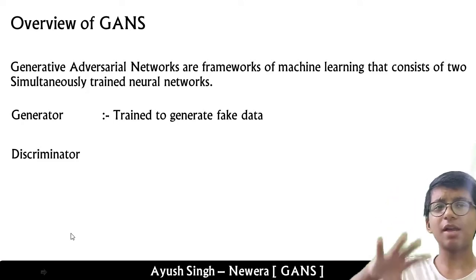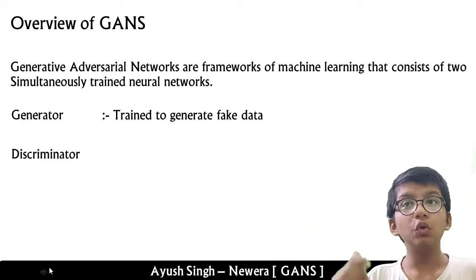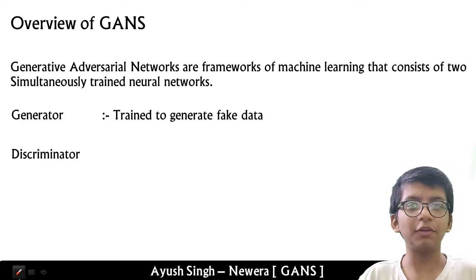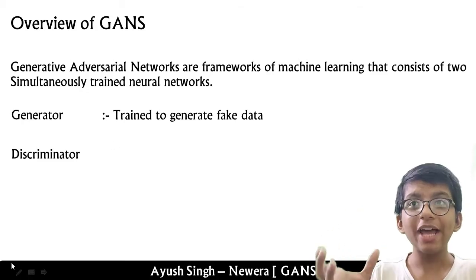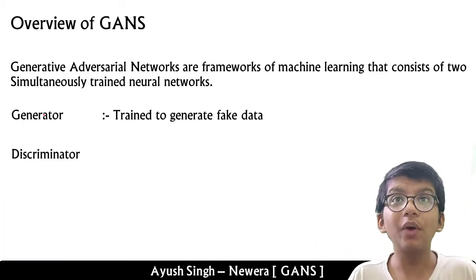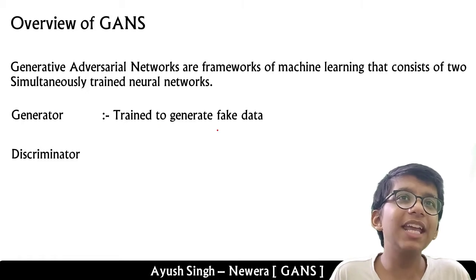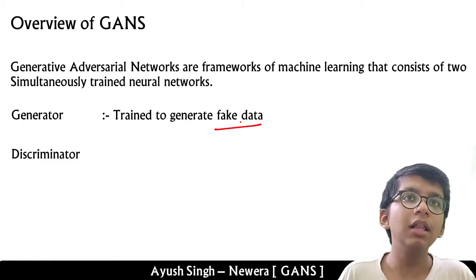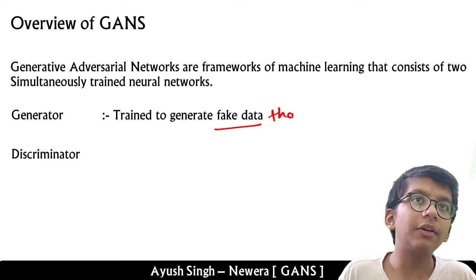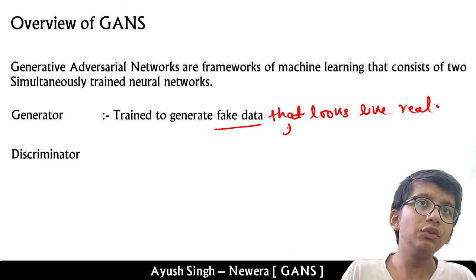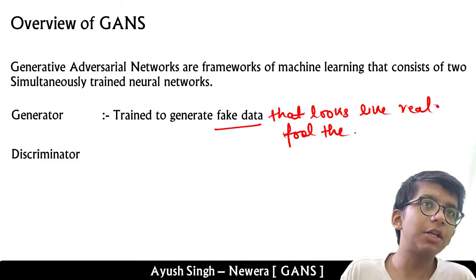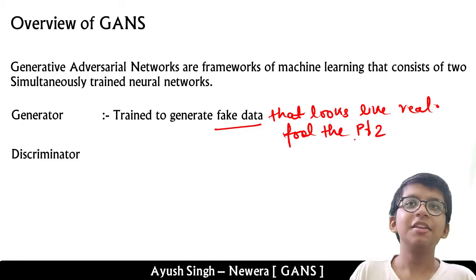And you may think, hey Yusham, I haven't got anything. So just listen to me carefully to what I'm trying to say here. The generator is trained to generate fake data, meaning a fake example that looks like real, and its task is to fool player number 2, the discriminator.